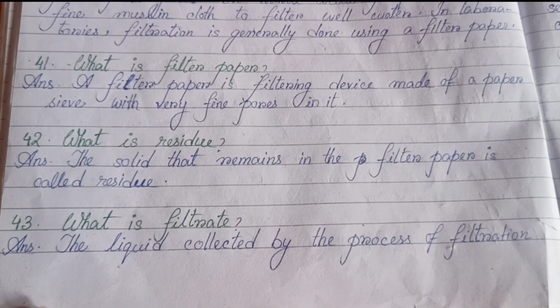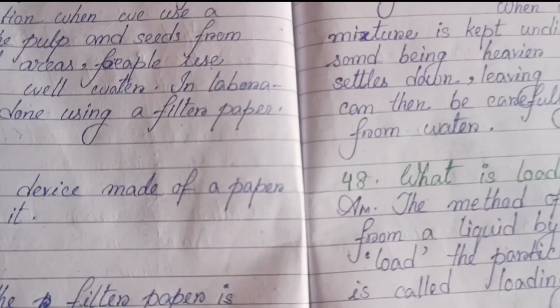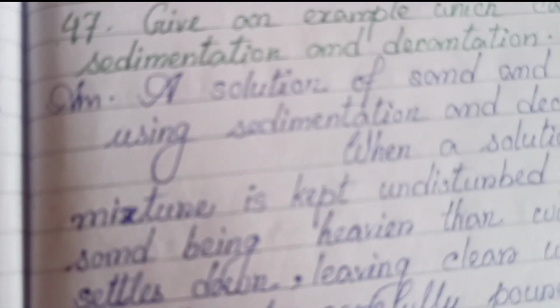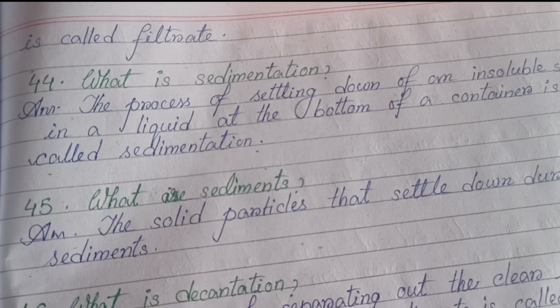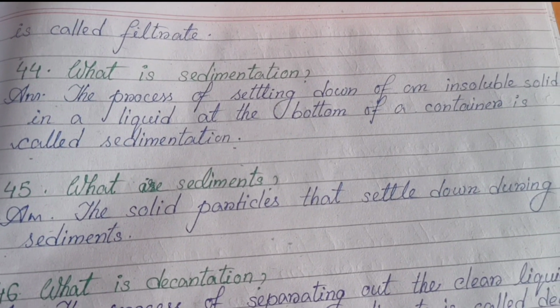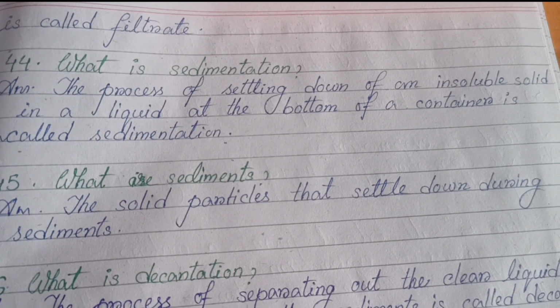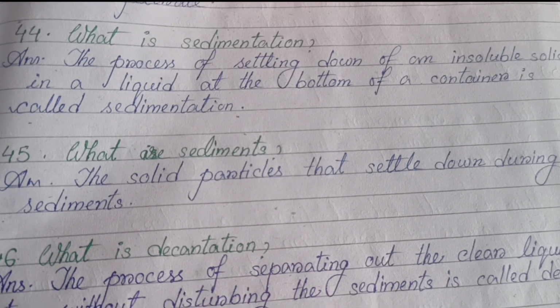43. What is filtrate? The liquid collected by the process of filtration is called filtrate. Number 44. What is sedimentation? The process of settling down of an insoluble solid in a liquid at the bottom of the container is called sedimentation. Number 45.